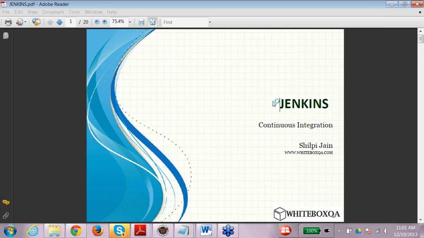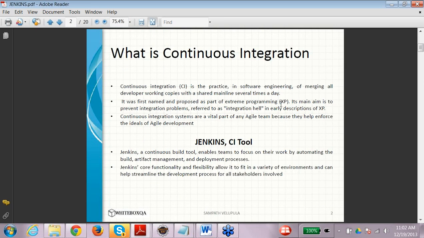Good morning, everyone. Today we will be talking about continuous integration. There's a famous tool for this which is called Jenkins. So we will be talking about what is continuous integration, what are the tools which are associated with CI, what is Jenkins, and a little bit of history of Jenkins.